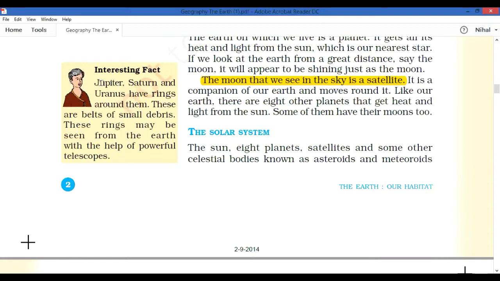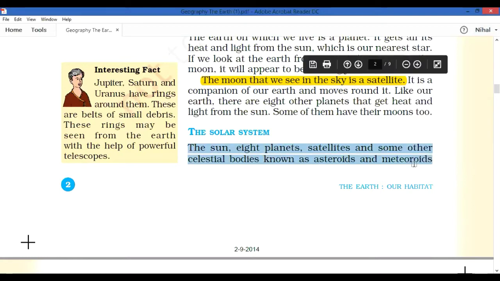What is the solar system? The sun, the 8 planets, satellites, and some other celestial bodies known as asteroids and meteoroids together are known as the solar system. What will be there in the solar system?